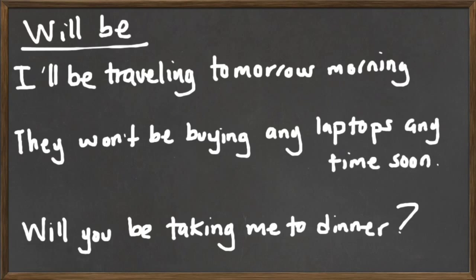Now, two important elements need to be added. We have two auxiliaries: the auxiliary will and the auxiliary to be. And one more time, since we're talking about something that is continuous, even though it is not exactly happening at this moment, it will be happening in the future, we use a verb plus ing: traveling, buying, or taking. Once again, depending on the context or the intention, you will be changing between going to, will, present continuous, or will be.